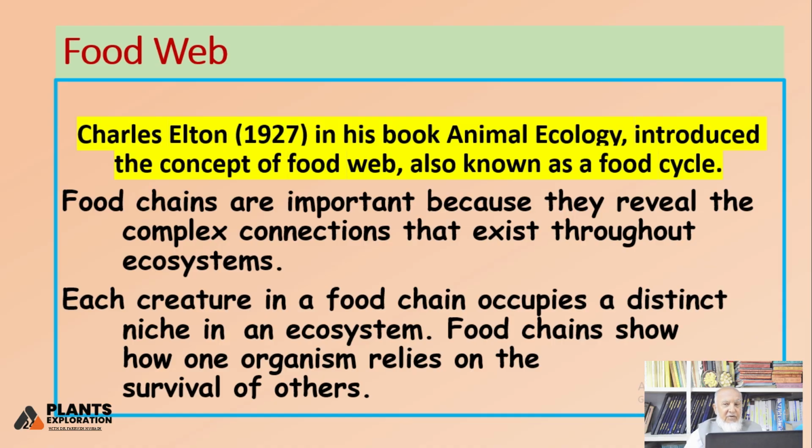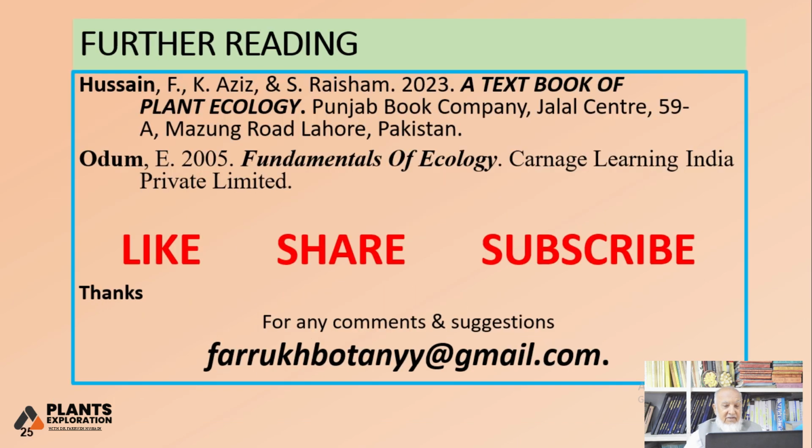Food chains are important because they reveal the complex connections that exist throughout ecosystems. Each creature in a food chain occupies a distinct niche in the ecosystem. Food chains show how one organism relies on the survival of the other.